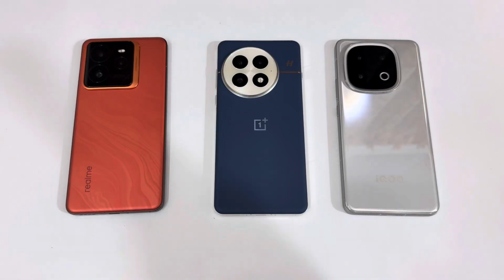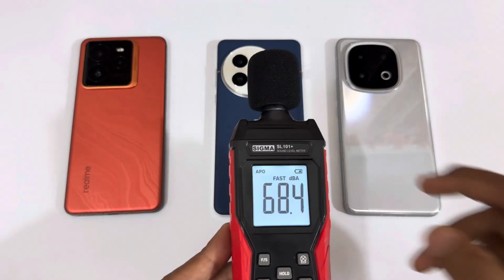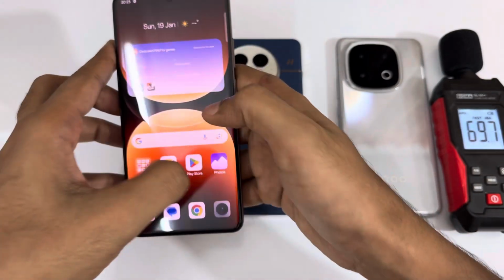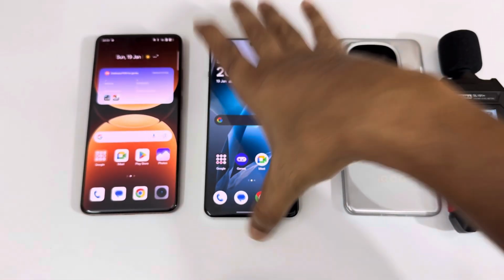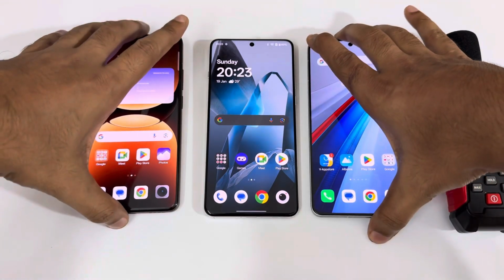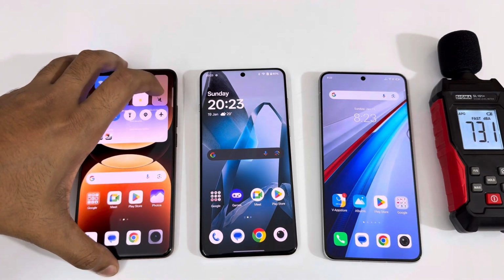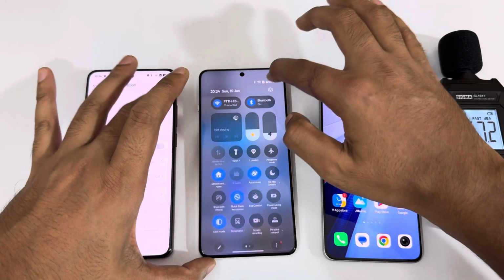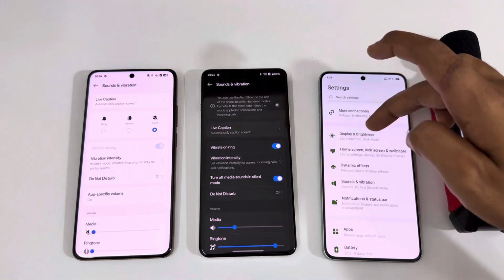In today's video, we are doing the audio test on the Realme GT7 Pro versus the OnePlus 13 versus the iQOO 13. So this is gonna be a really interesting one. This is the Realme GT7 Pro on the left, next is the OnePlus 13, and here is the iQOO 13 over here. First of all, let me start off with the audio settings available on all of them, and we will also talk about the haptics. Just go to settings, then sound and vibration. It's the same with all three of them.